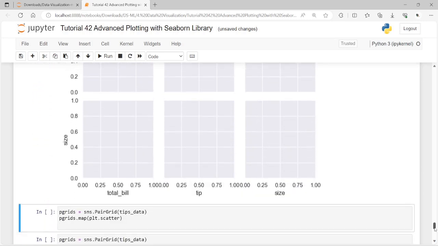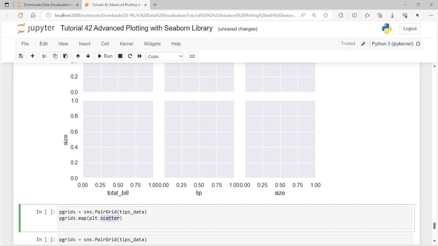But we are going to make use of the exact plotting. Observe here. To actually plot a graph on the grid returned by the PairGrid function, you need to call the map function on the object returned by PairGrid. Inside the map function, the type of plot is passed as a parameter.